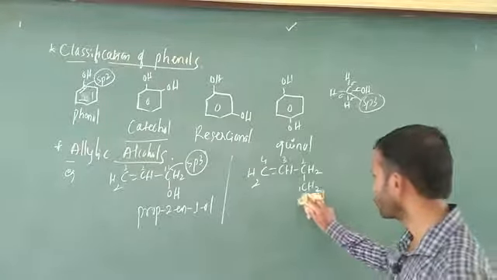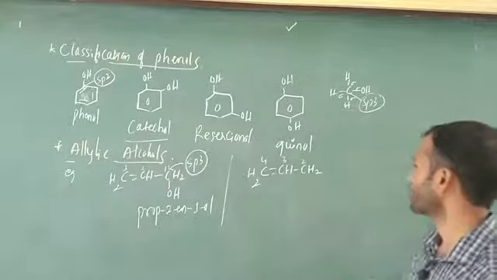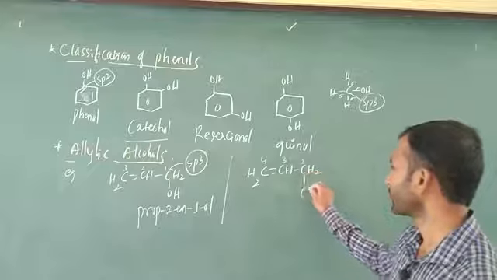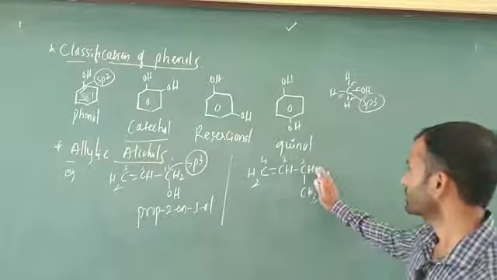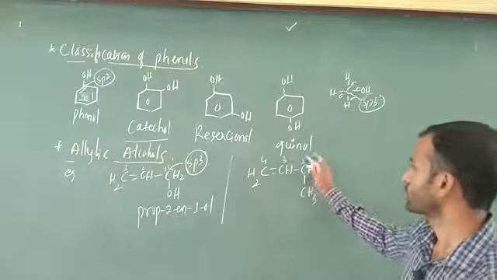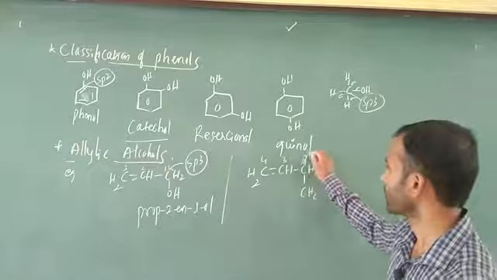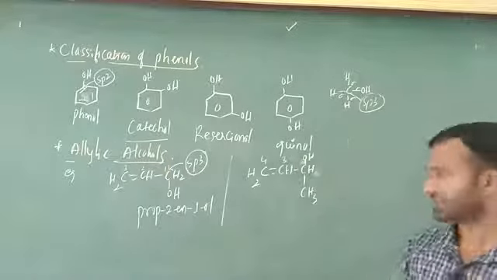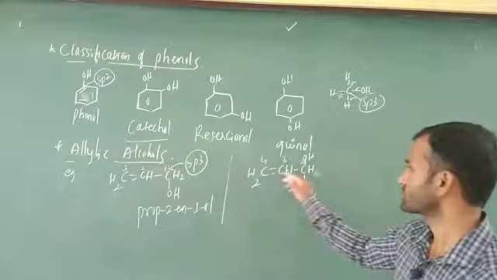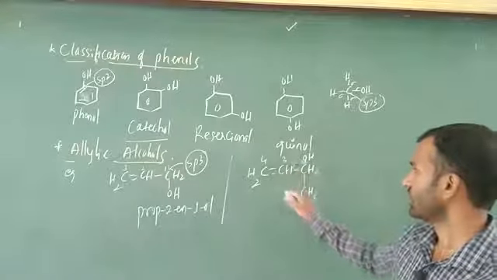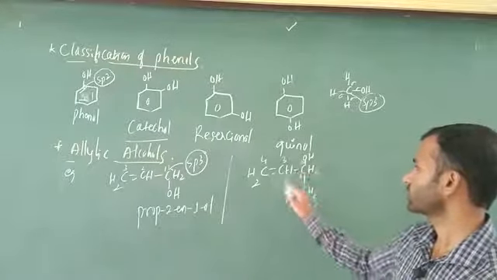I am going to remove this one and make a change here. This is CH3, I am going to remove this and write OH here. Now is it clear? This is 1, 2, 3, 4.